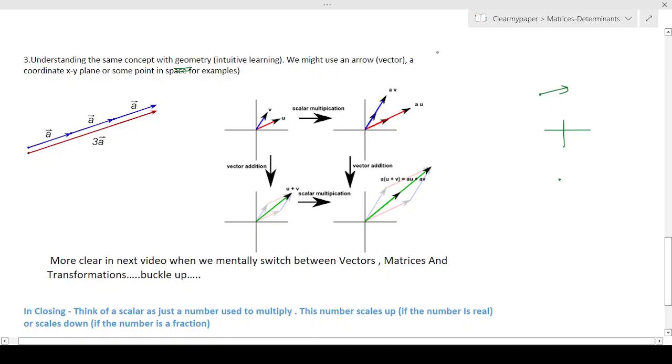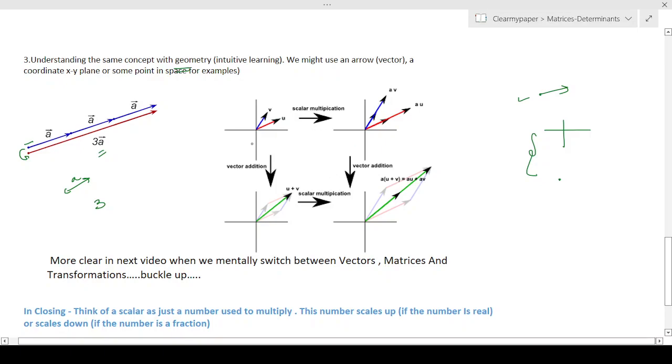But in this case, let's assume that we're taking a vector, and we'll talk about this too in the next video. Over here, let's say there is a vector A, just a vector A. So when I say I want to multiply or scale up this vector by 3 times, it is as good as repetitive addition. I'm just placing that vector 3 times, one behind each other in this format. Or I can have an alternative notation where instead of seeing it as 3 vectors, I just draw one big vector which is 3 times bigger than this one, which is 3a. That's one way of looking at it.